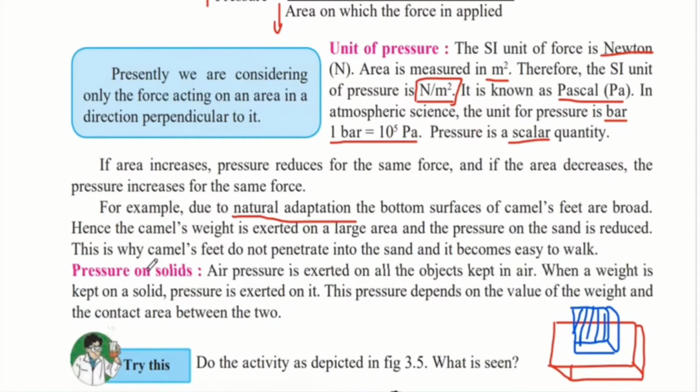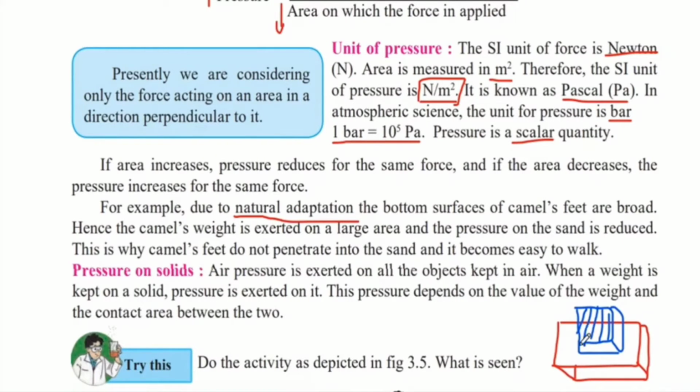When a weight is kept on a solid, pressure is exerted on it. For example, let us take this red box, and on top of the red box, we will keep a blue cube. The weight of this blue cube will be exerting pressure on the red box. This pressure depends on the value of the weight and the contact area between the two.